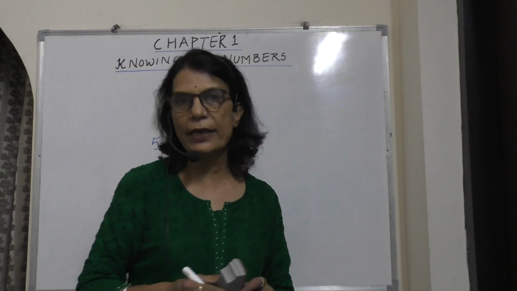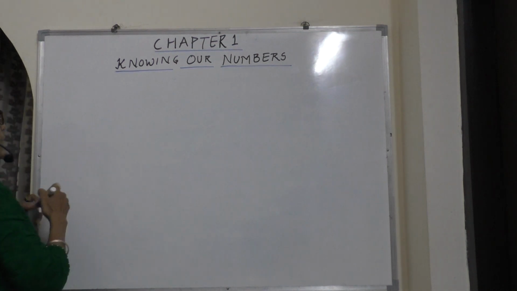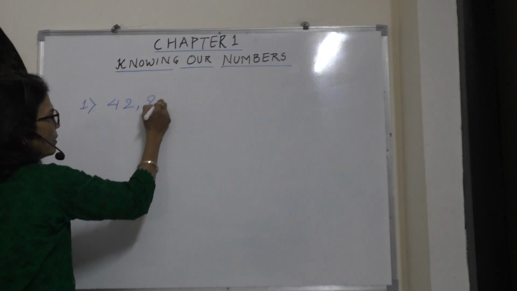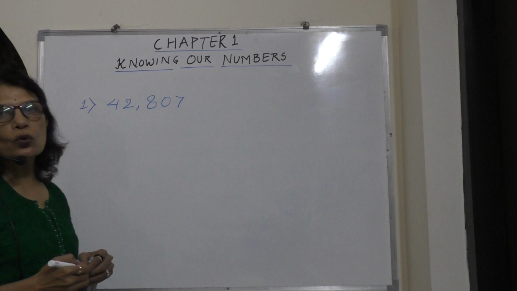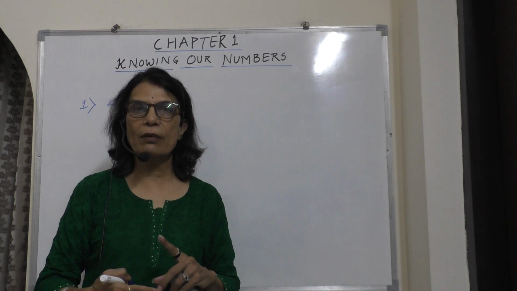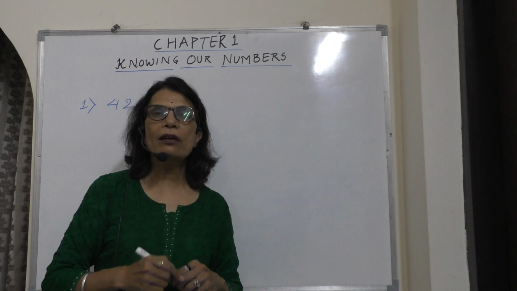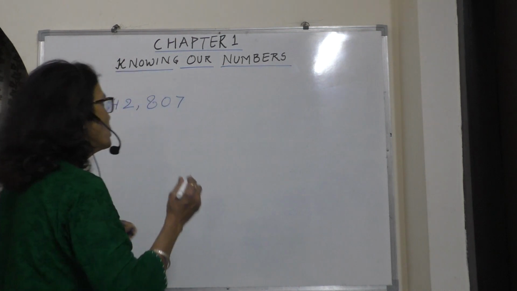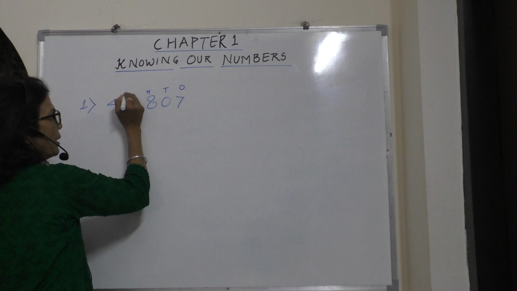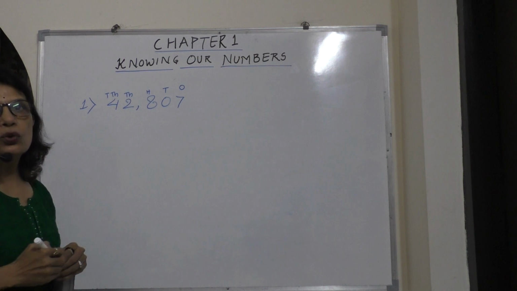I'll tell you how to write any number in expanded form. Now first I am going to give you the number. That one is, first number is suppose 42,807. How to write this number in expanded form? The easiest way to write down the number in expanded form, I'm going to give you a trick. Better when we are writing the place, you just write down place above the number, that is ones, tens, hundred, thousand, and then 10,000. It is quite easy to read the number.